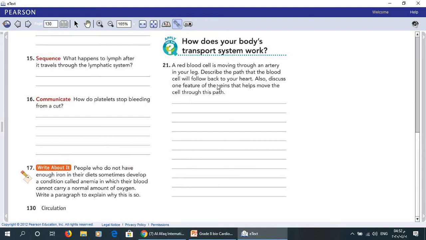Here you have to write that the cell will pass through arteries into capillaries and then into a vein. The vein will carry the cell to the heart.